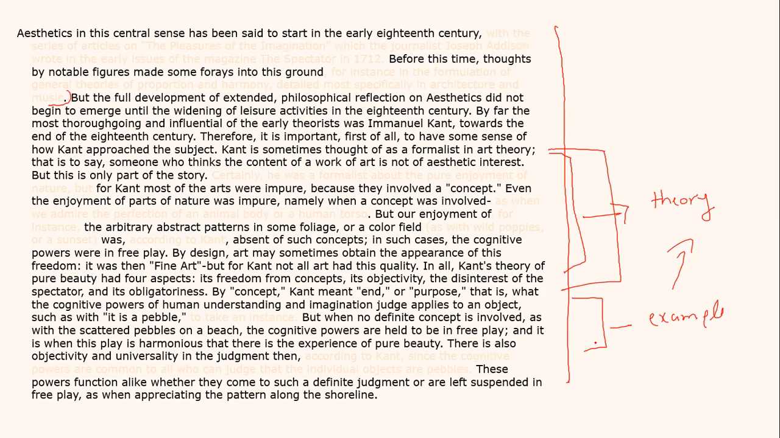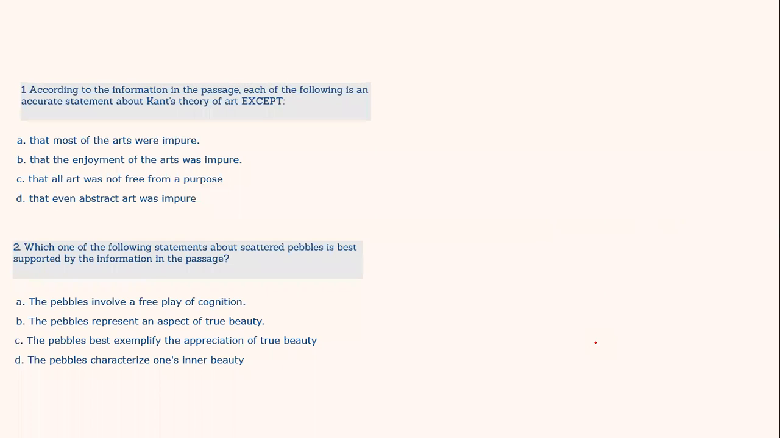Now we know the question was asked about what Immanuel Kant did not believe. So that was the first question. Let us go to the question. According to the information given in the passage, each of the following is an accurate statement about Kant's theory of art, except, so three are right, one is wrong. I have to identify the one wrong. That most of the art was impure, that the enjoyment of arts was impure, that all art was not free from purpose, that even abstract art was impure.